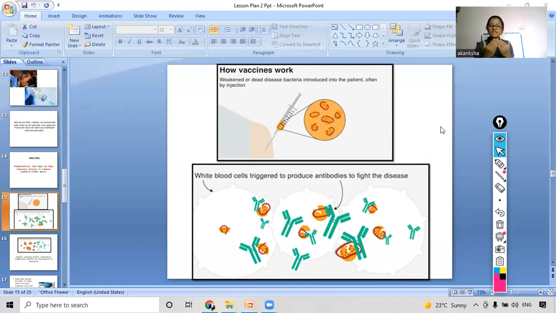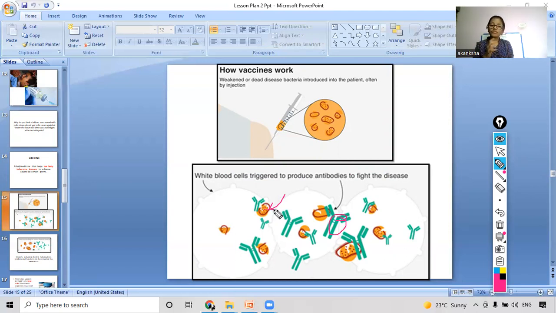When a disease carrying microbe enters our body, the body produces antibodies. As you can see here, the body has produced these antibodies, and these antibodies fight the invader. The invader here is the microorganism that entered our body, a harmful microorganism, right? The body also remembers how to fight the microbe if it enters again.